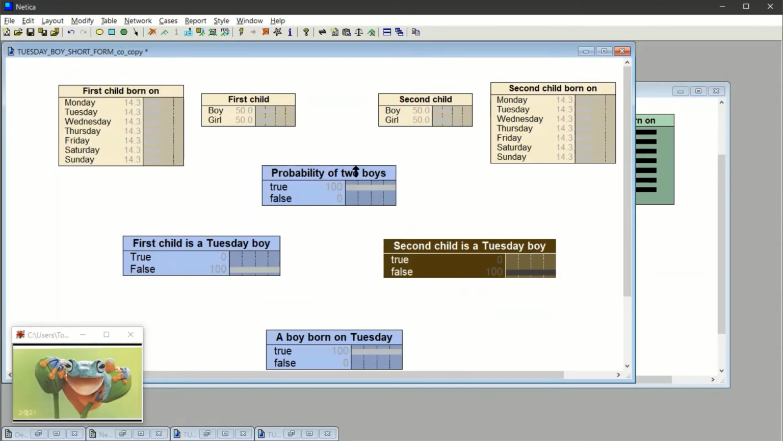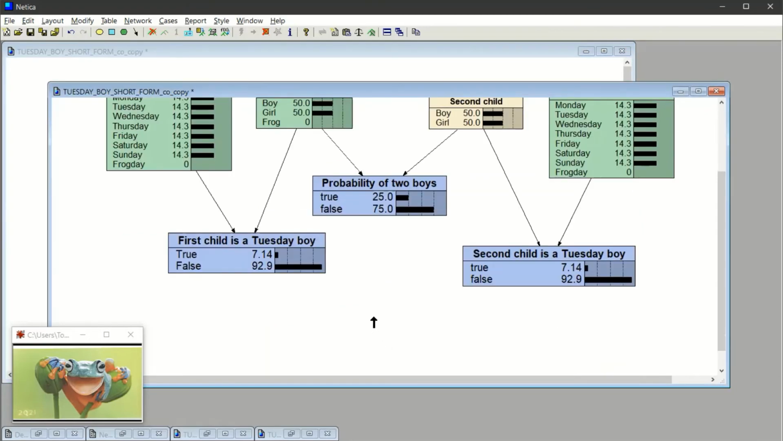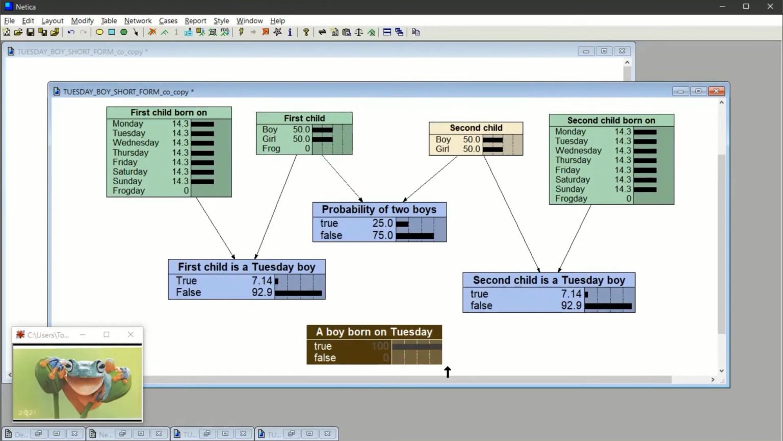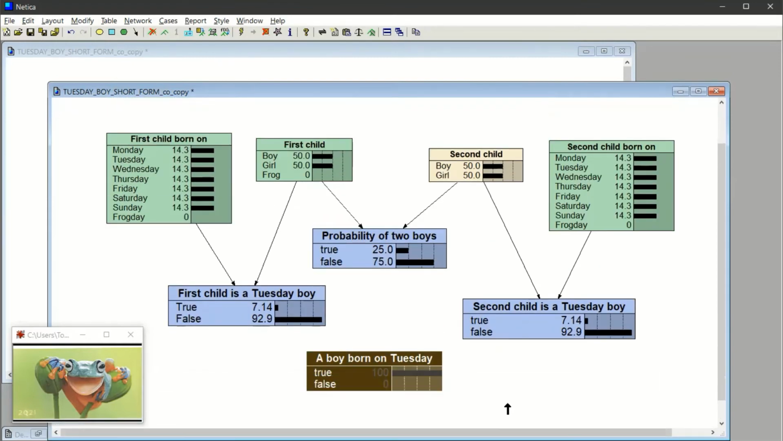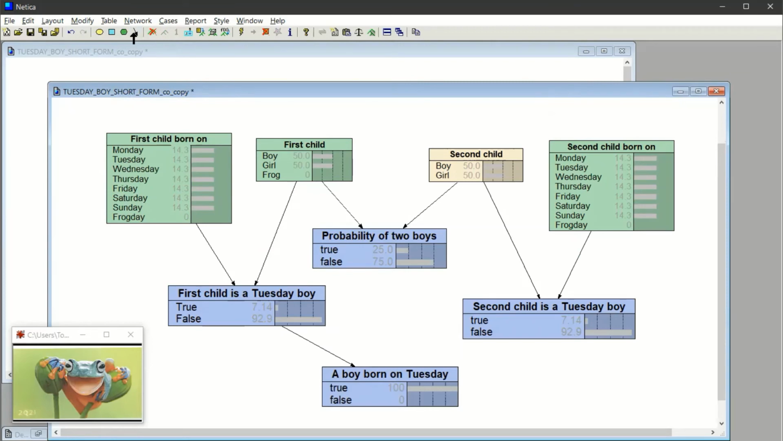Yes, we need, so we're going to need this. Somewhere along the way, we want to give it the fact that the family, as it turns out, has in fact at least one boy born on Tuesday. So we link this to this, and we take the link and we link it from here to here, and we click on this,